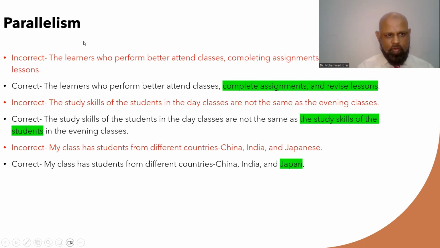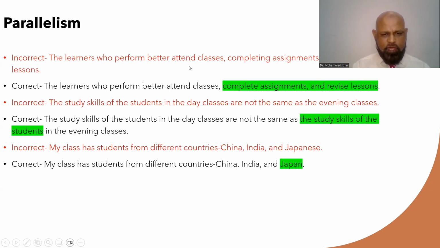Parallelism. Now, it's a mistake where you do not use the same grammatical pattern. So within the sentences, you use different grammatical patterns, which is not consistent with the rule of English language. Let's take a look at the first example here. The learners who perform better attend classes, completing assignments, and revising their lessons.